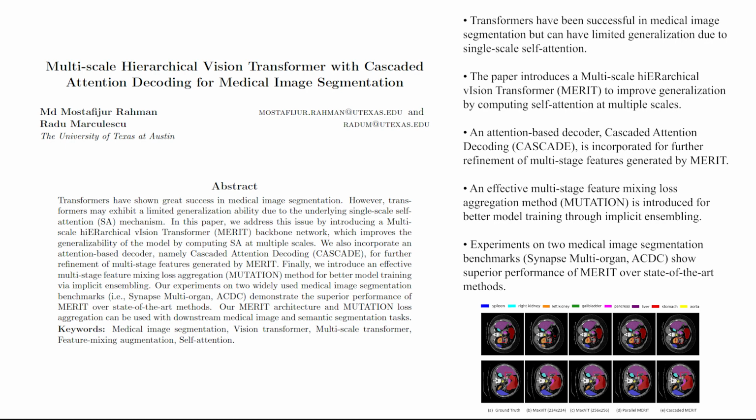An attention-based decoder, cascaded attention decoding, CASCADE, is incorporated for further refinement of multi-stage features generated by MERIT. An effective multi-stage feature mixing loss aggregation method, MUTATION, is introduced for better model training through implicit ensembling. Experiments on two medical image segmentation benchmarks, Synapse Multi-Organ and ACDC, show superior performance of MERIT over state-of-the-art methods.